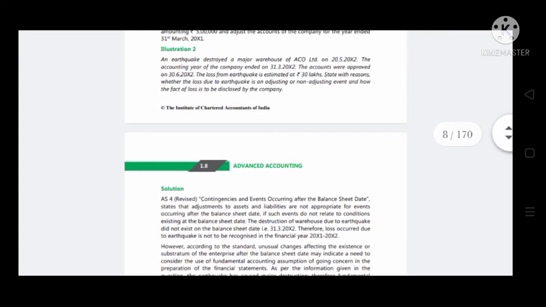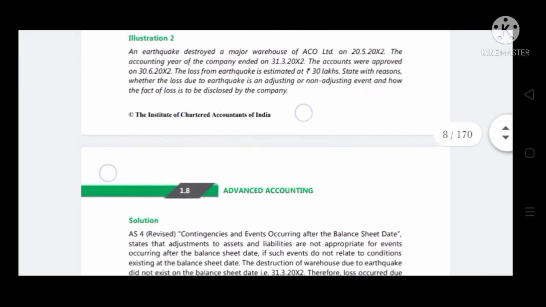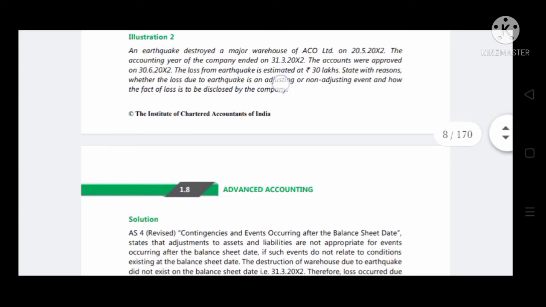Now let's see illustration 2. An earthquake destroyed a major warehouse of ACO Limited on 25/2/2012. The accounting year of the company ended on 31st March 2012. The accounts were approved on 30/6/2012. The loss from the earthquake is estimated at 30 lakhs. State with reason whether the loss due to earthquake is an adjusting or non-adjusting event and how the fact of loss is to be disclosed.